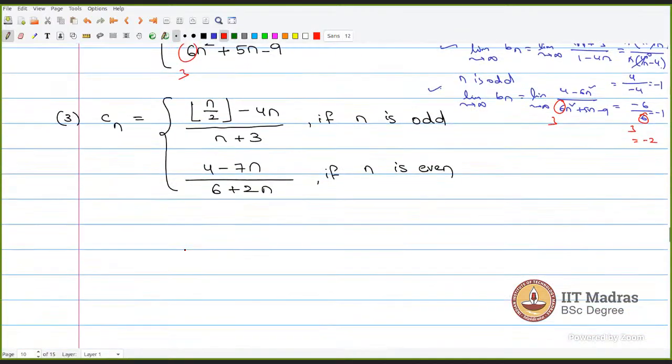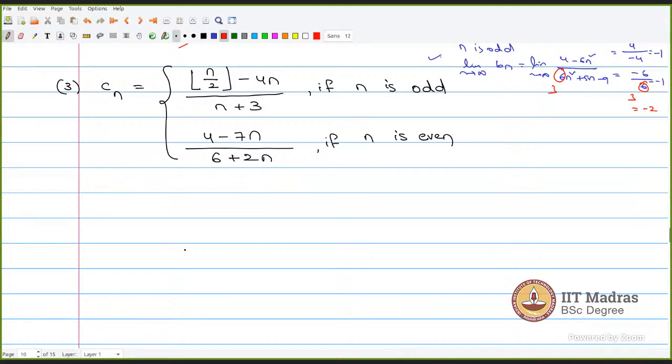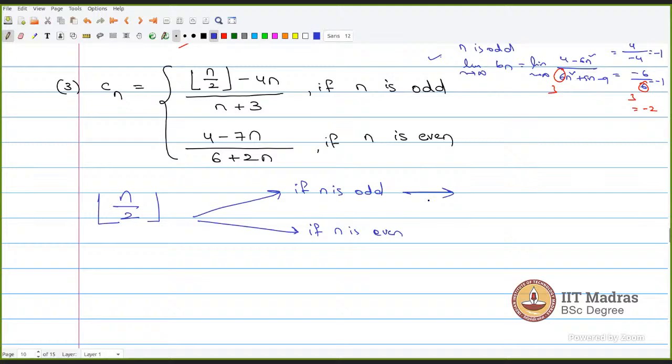Okay. Now let's involve some more complicated stuff into this, which is floor. So my first question in this type of problem is, what will be floor n by 2? n minus n plus 1 by 2 if n is odd? Minus n plus 1 by 2 if n is even? What is this floor called? n minus 1 by 2.